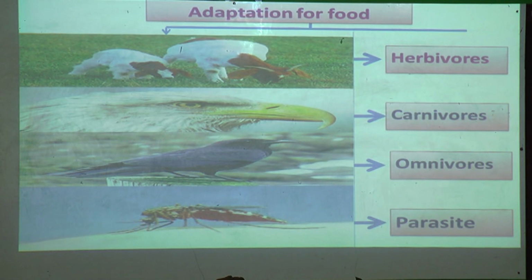The animals are categorized in these four groups: herbivores, carnivores, omnivores and parasite.